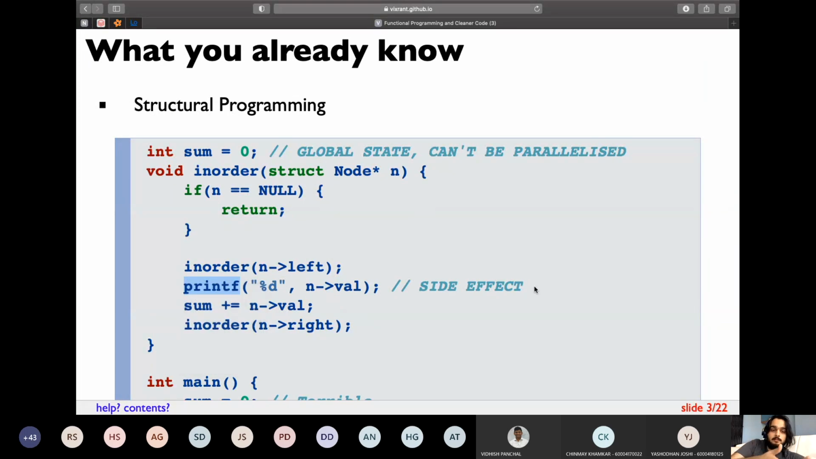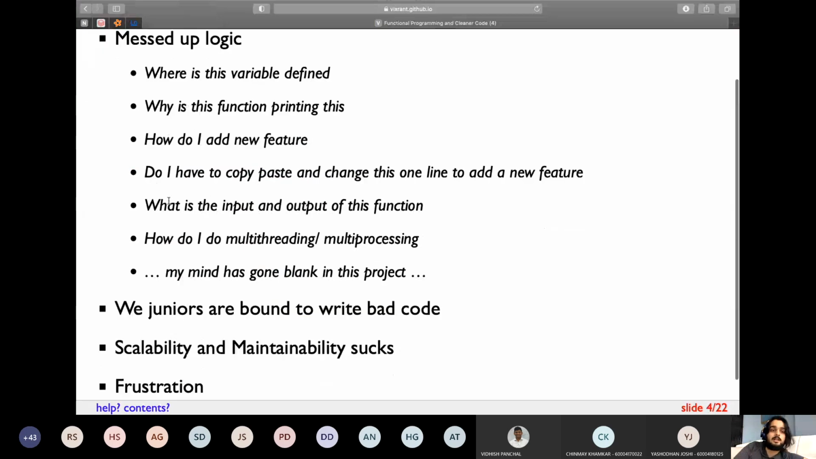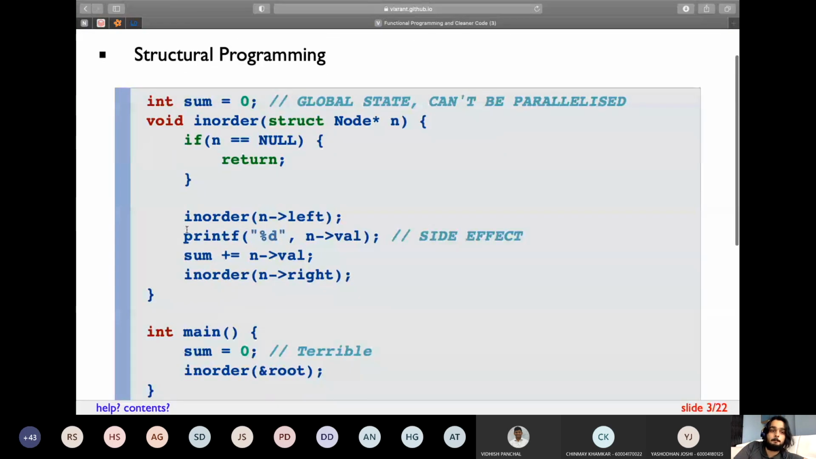Okay, let's say you give a piece of code to your boss or your senior in an internship or a company. They might be thinking, why is your code printing something, doing something which it is not supposed to? So this is really bad logic which you're including in your functions. The third is, how do I add a new feature? So let's say this function is printing all the elements, and it is summing up all the elements of an array or a binary tree.